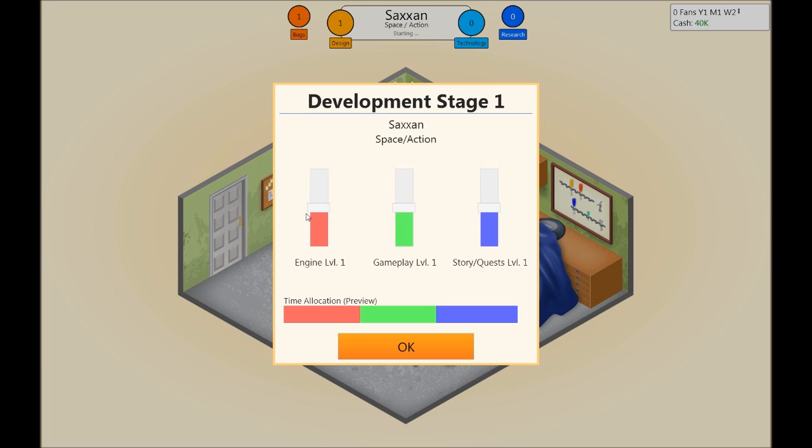So, okay, the engine is how well the game performs on the engine. It's an action game, so we don't really need much of a story or quests. I want the gameplay to be high because I really want the people that buy the game and play it to enjoy it. The engine does play a part, but maybe not as much as the gameplay.